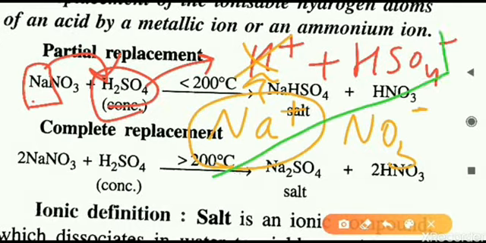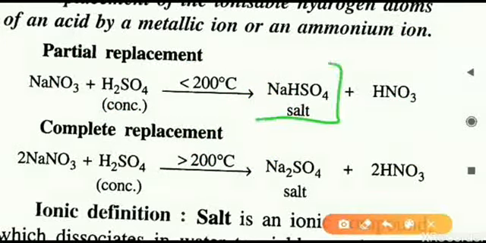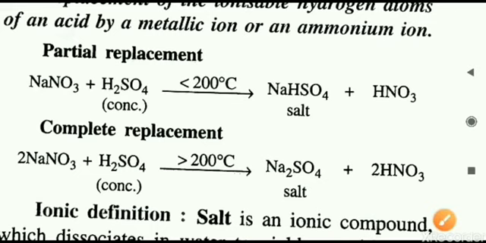That new compound is NaHSO4. Na+ will get bonded with HSO4-. That is how this reaction takes place, and we are getting a salt, NaHSO4. The other thing that is forming is the acid. So this is generally a reaction for preparation of acids, but along with the same reaction, salt is also prepared.